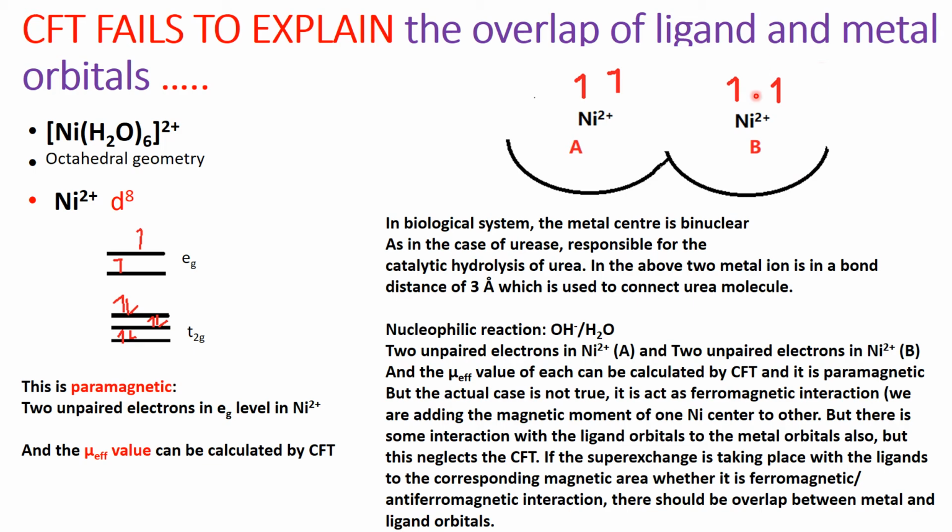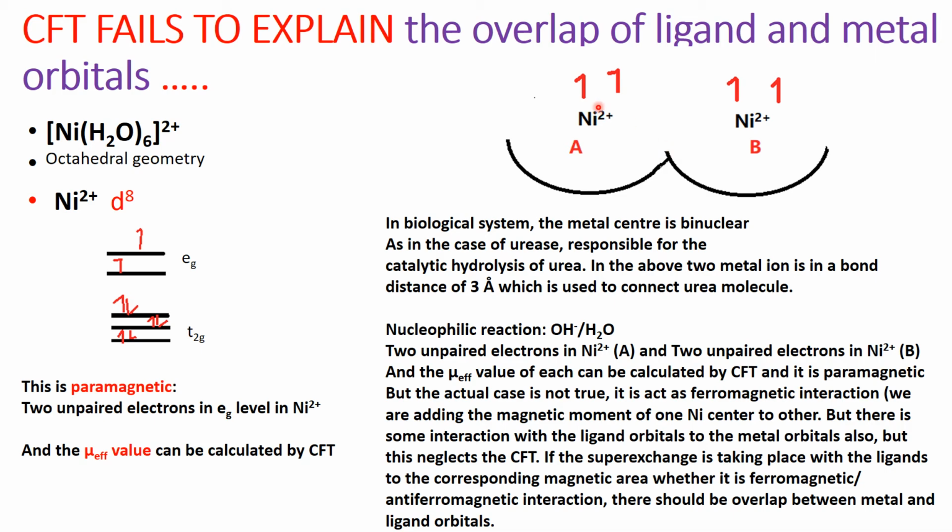There is also some interaction of the ligand orbitals with the metal orbitals, but this is neglected in Crystal field theory. If super exchange is taking place through the ligands to the corresponding magnetic area, whether it is ferromagnetic or antiferromagnetic interaction, there should be overlap between the metal and ligand orbitals.